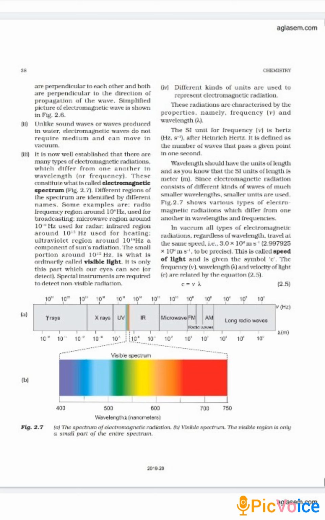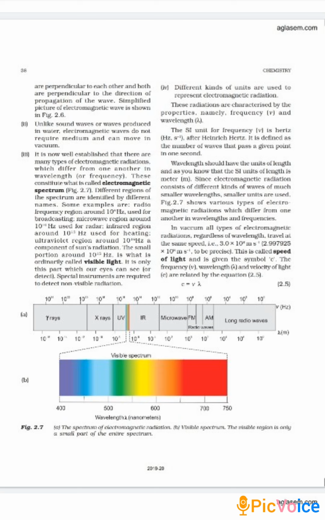This speed for light or electromagnetic radiation is taken as 3.0 into 10 raised to power 8 meter per second, but to be very precise, it is 2.997925 into 10 raised to power 8 meter per second. Speed of light is given by the symbol small letter c.